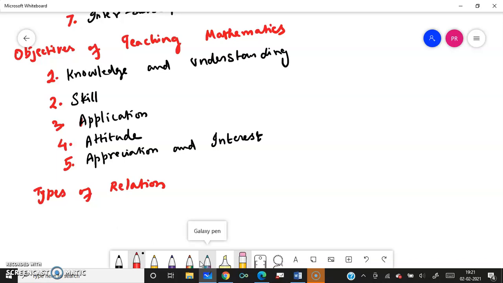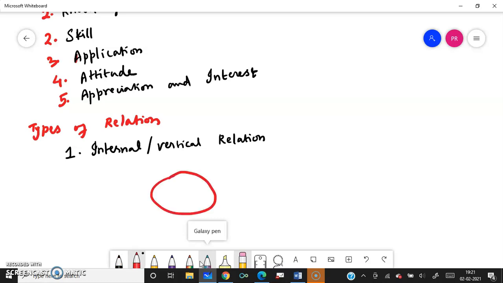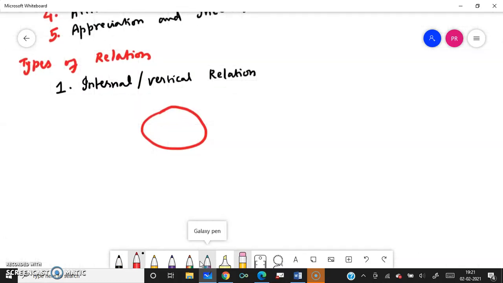The first is types of relation. The first relation we can think about is the internal, or vertical relation. This type of relation is between different branches. So I can talk about the different branches of mathematics, that is algebra. Vertical is something like this, right?